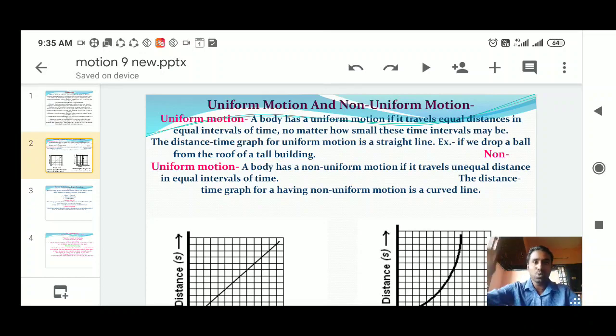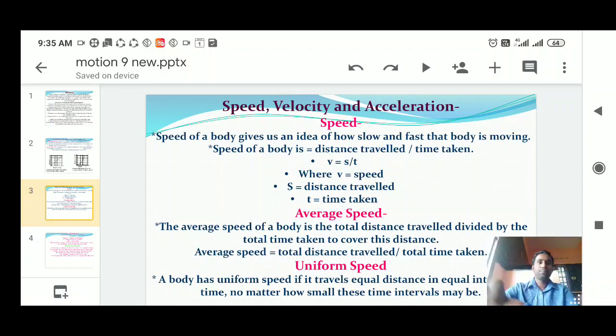Next one, speed, velocity and acceleration. First, speed is nothing but the rate of distance. Rate of distance means what, sir? If any object covers a particular distance in a particular time, that is called speed.